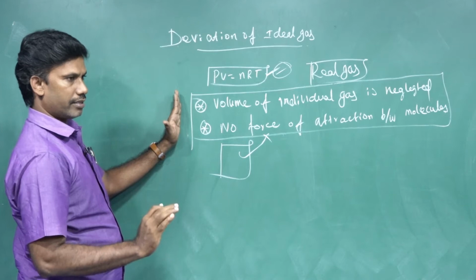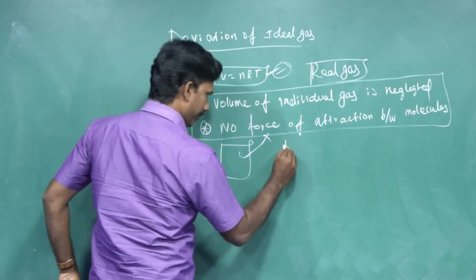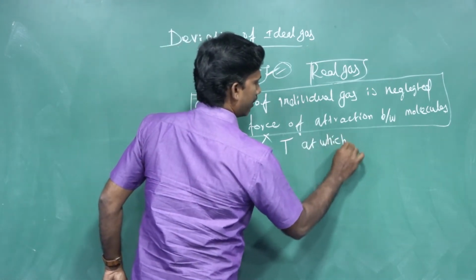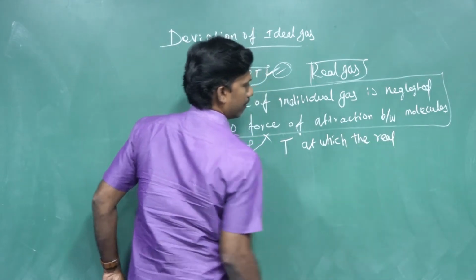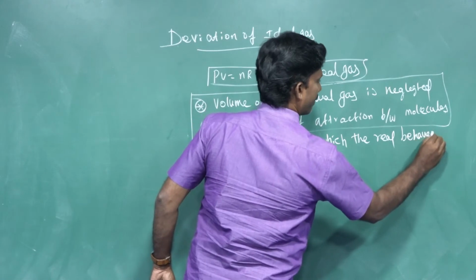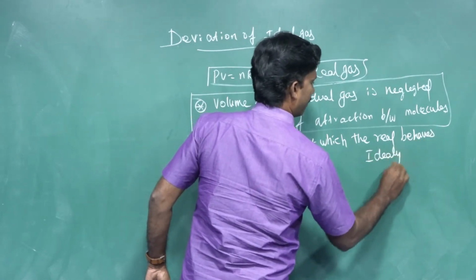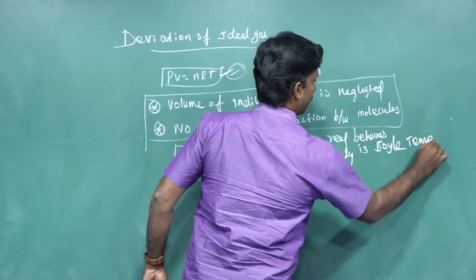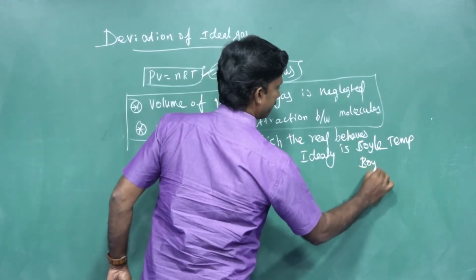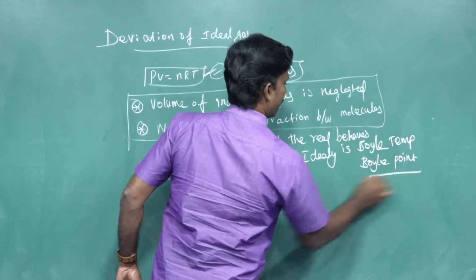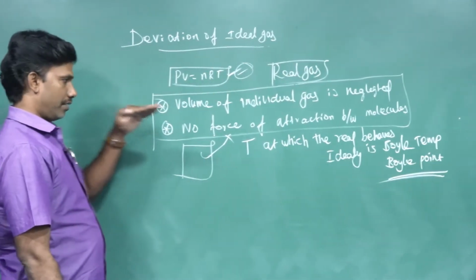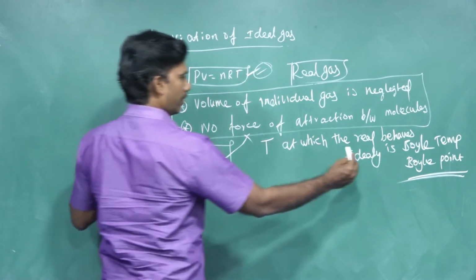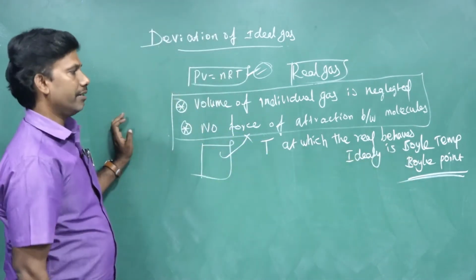Not always, but at a particular temperature at which the real gas behaves ideally, that temperature is called the Boyle temperature, or that particular point is called the Boyle point.